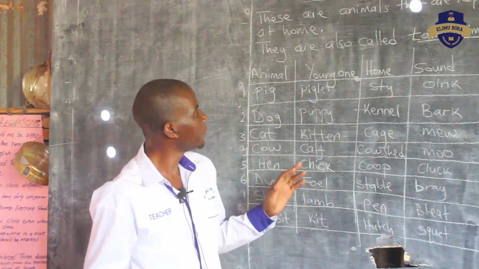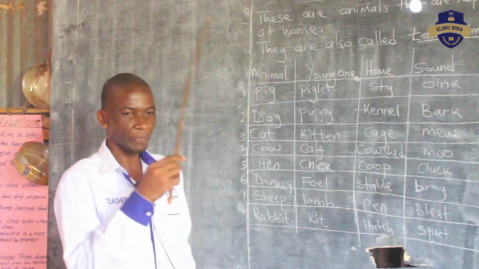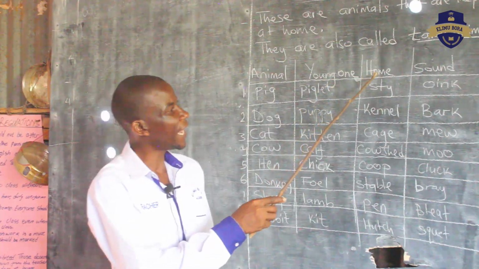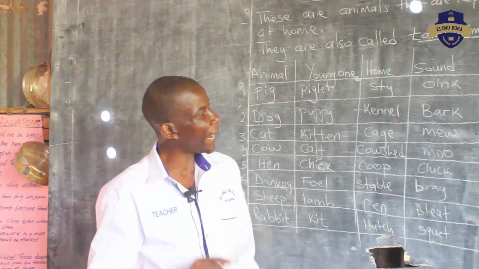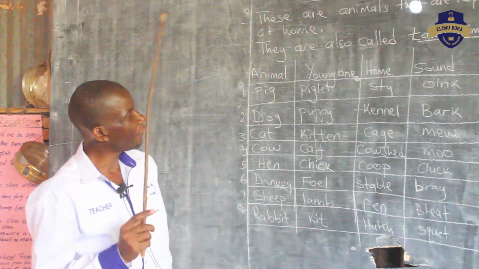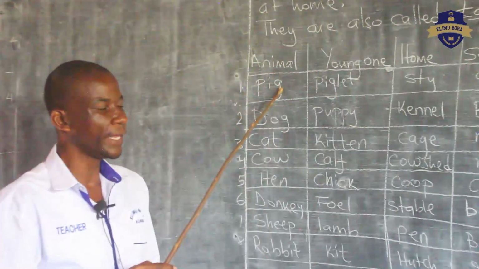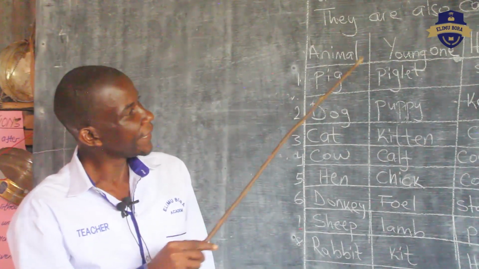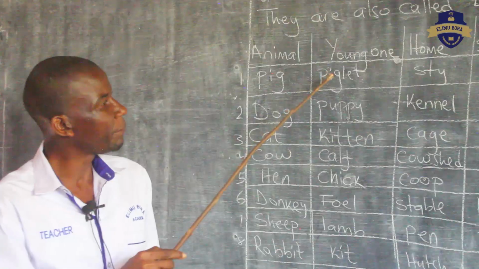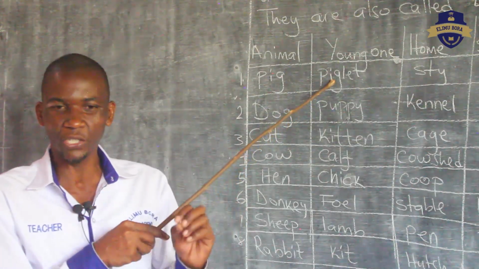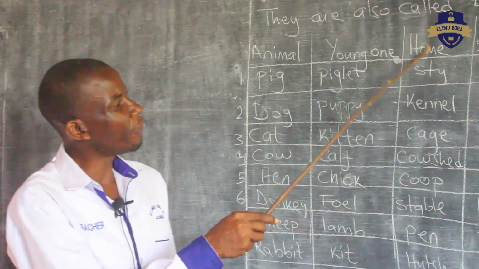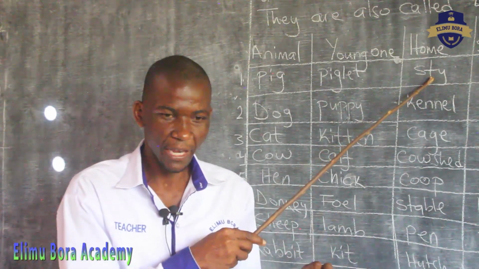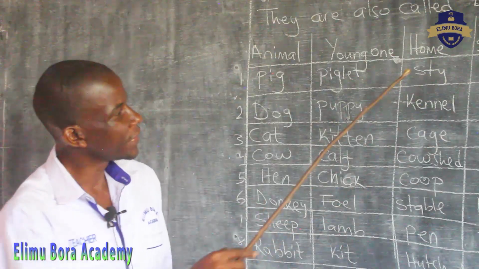Now, class, today we want to look at the name of the animal, the name of the young one, the home of the animal, and the sound made by the animal. Our first animal here is a pig. Can you say pig? The young one of a pig is called a piglet. The home of a pig is called a sty. Where the pig lives is called a sty.